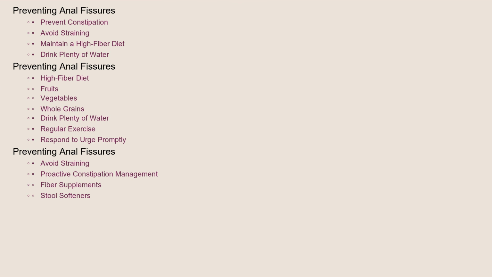Preventing anal fissures primarily involves preventing constipation and straining during bowel movements. This includes maintaining a high-fiber diet rich in fruits, vegetables, and whole grains. Drinking plenty of water is also crucial for keeping stools soft. Regular exercise can help stimulate bowel function. Responding to the urge to defecate promptly, rather than delaying, is important. Avoiding straining during bowel movements is also key. For individuals prone to anal fissures, a proactive approach to managing constipation with fiber supplements or stool softeners may be beneficial.